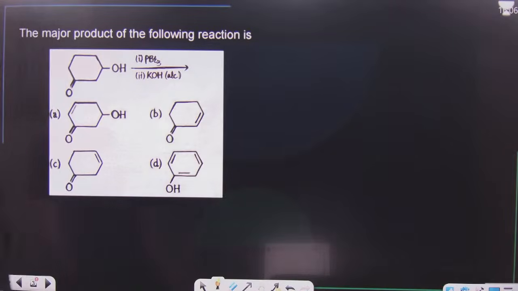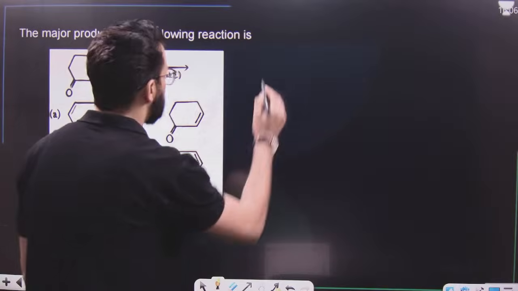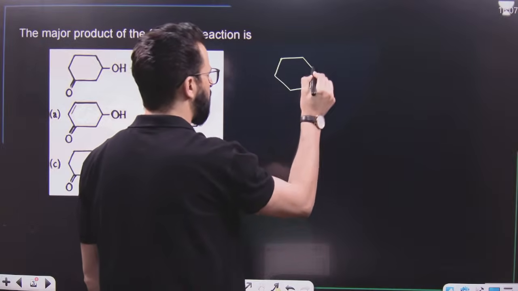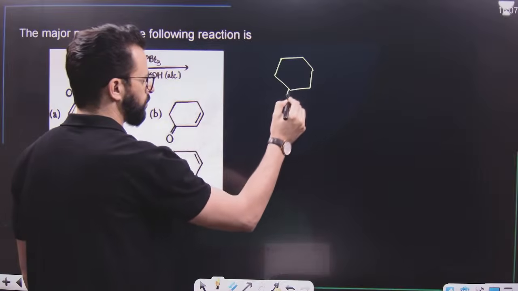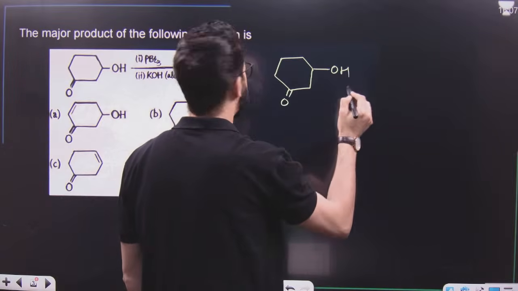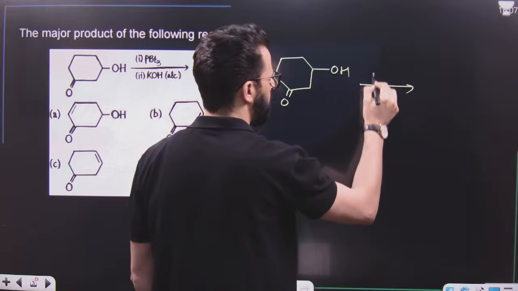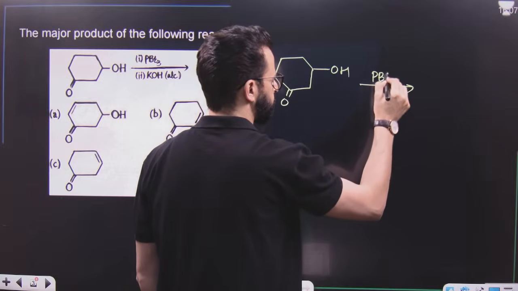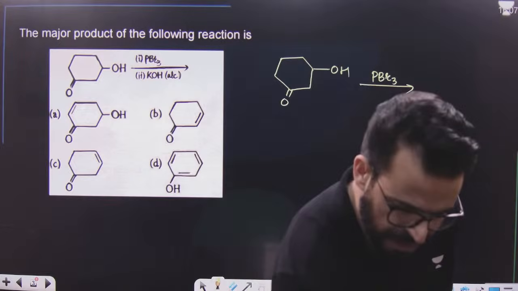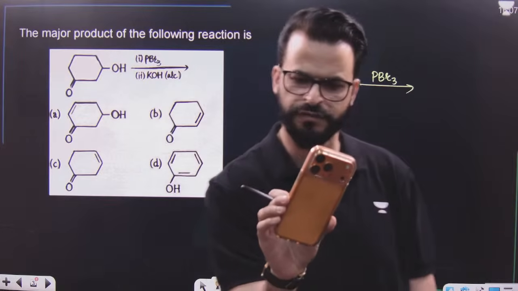So the first question is, the major product of the following reaction is. Let me know the answer in the chats. This is the question. This, on treatment with PBr3 first. What will be the answer of this question?